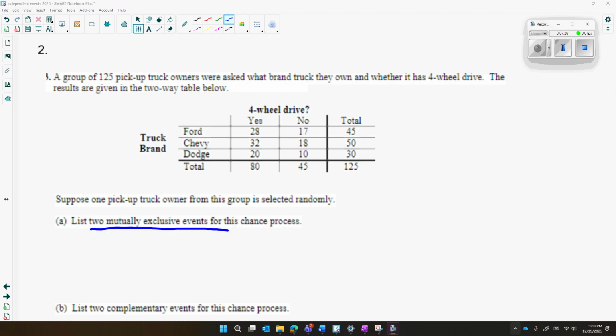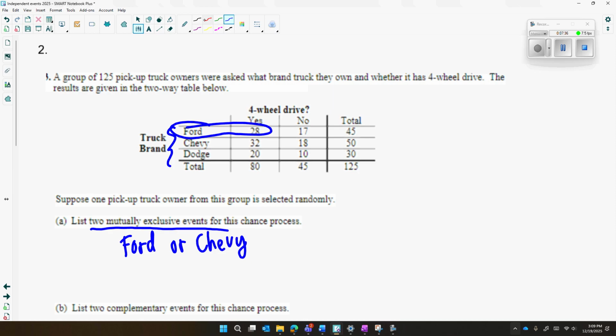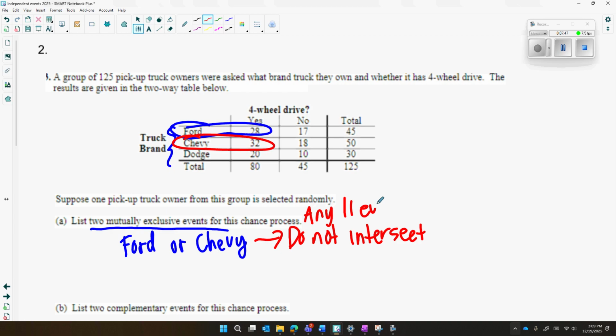So I'm hoping that you said something like Ford or Chevy. Those are mutually exclusive because if you're Ford, you're not a Chevy. If you're Chevy, you're not a Ford. They do not intersect. So I told you guys, if you pick two events that are parallel, those are going to be mutually exclusive because there is no intersection, okay? So you could have picked Ford and Chevy, Ford and Dodge. You could have picked anything that did not intersect.